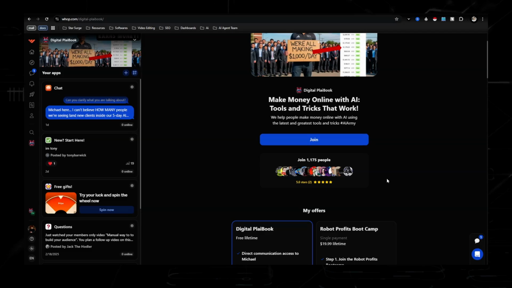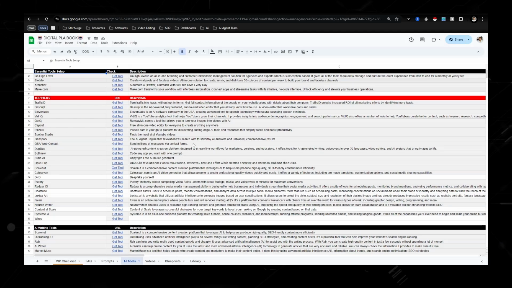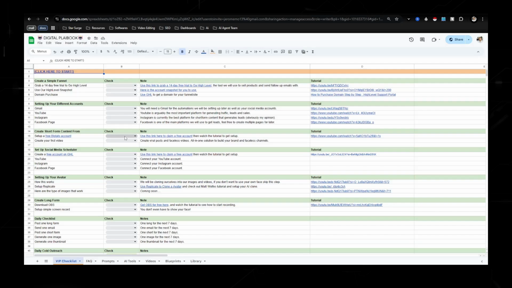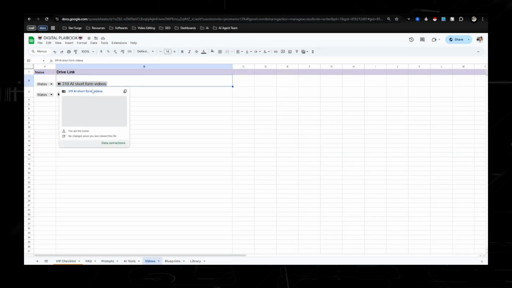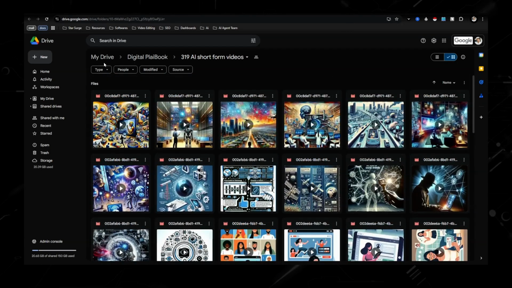And if you don't believe me, I'm not only going to give you access to my free community with AI tools, proof showing you exactly what I'm doing, but inside the community, you're going to get access to the digital playbook, which has a list of 130 plus AI tools that you're able to get paid to promote. You'll get the VIP checklist, which shows you tutorials and videos of the step-by-step process of what I'm using in my own company. You'll get different short form prompts that I use when I create my short form content on TikTok, Instagram, Facebook. You'll also get a list of about 700 short form content videos that are just generated by AI that you're able to add captions to.